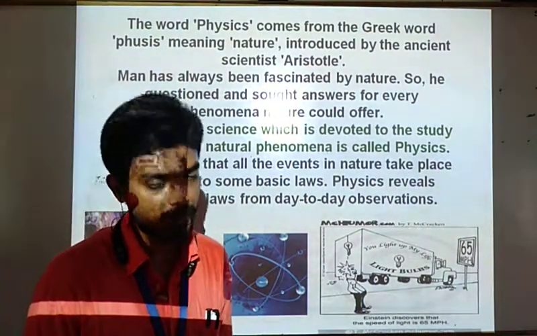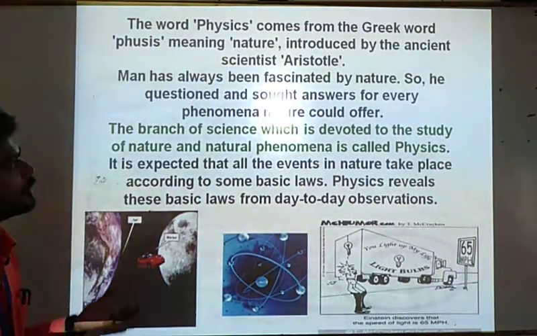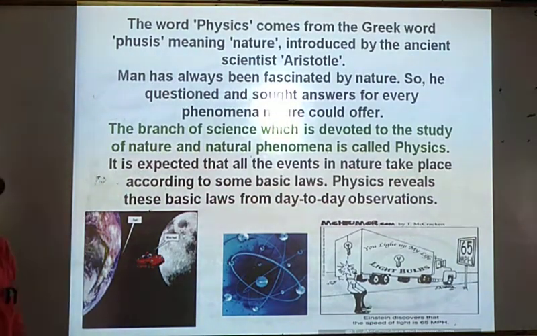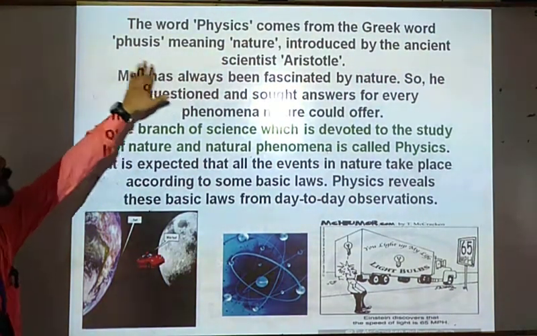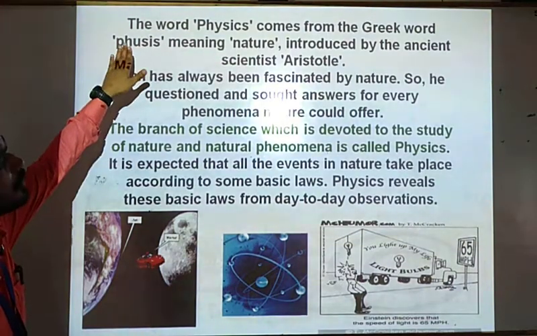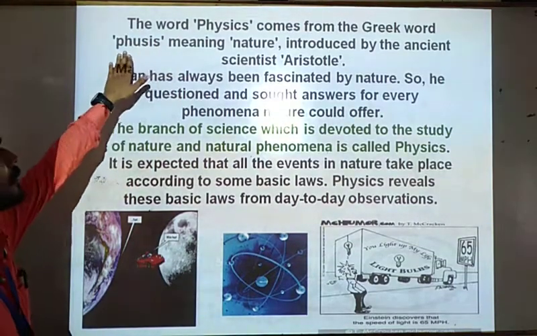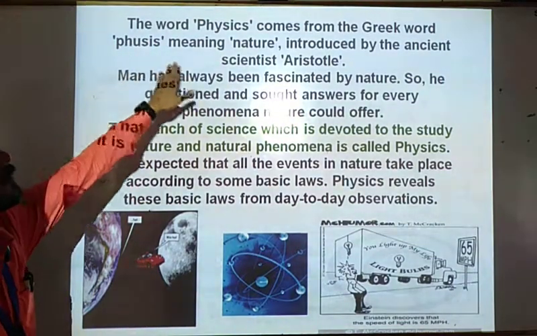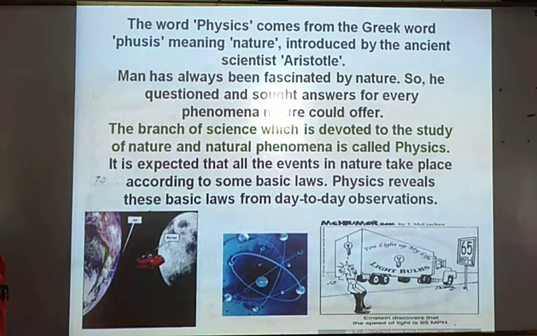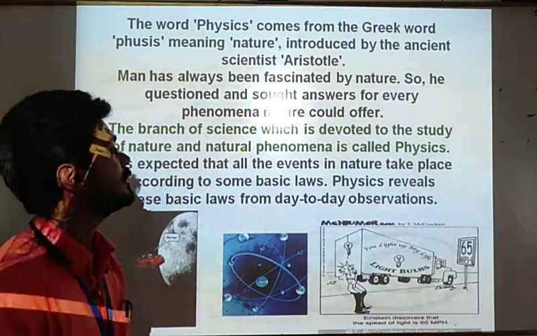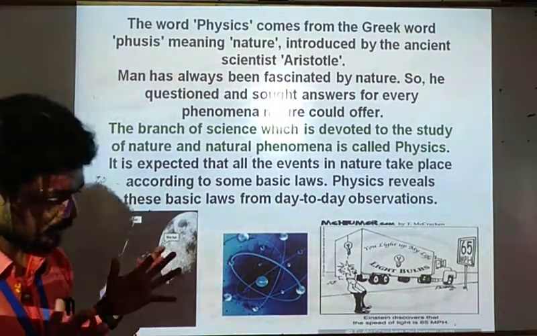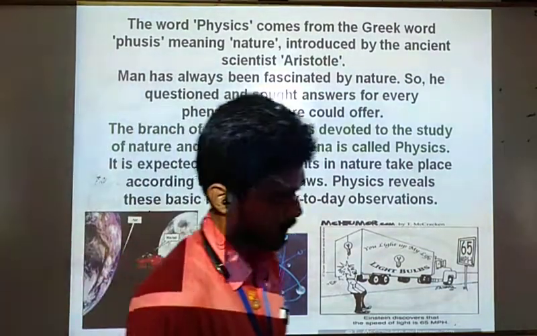Since we are studying physics, we will start from the definition of physics. Here we can see the word physics comes from a Greek word physis, P-H-U-S-I-S. Physis is a Greek word, the origin of physics is from physis, and the meaning of physis is nature. Students, we have already discussed many times that physics is the study of nature.